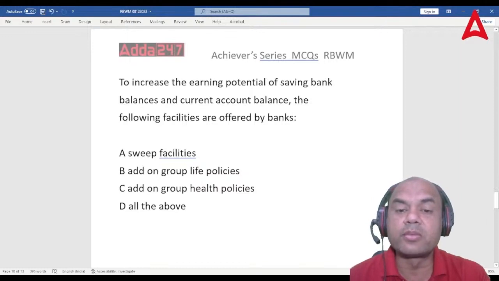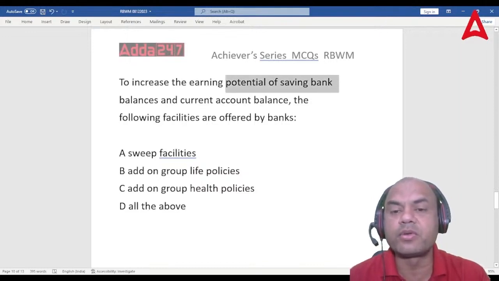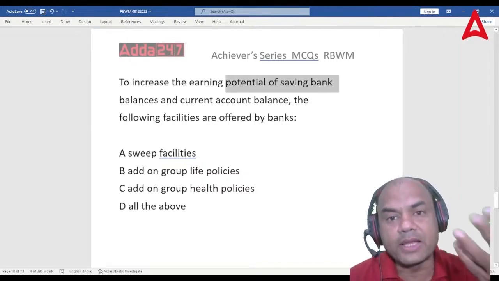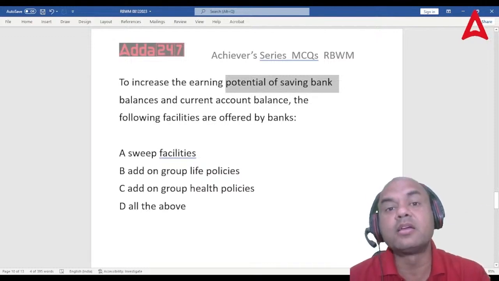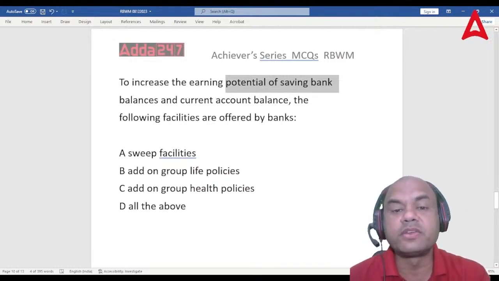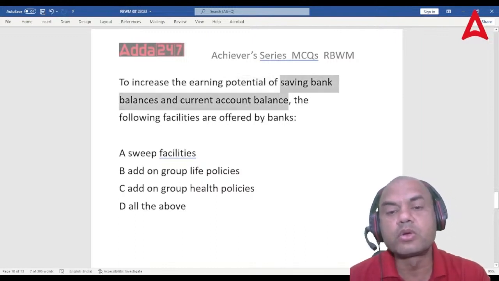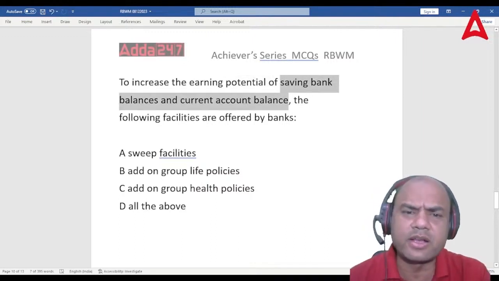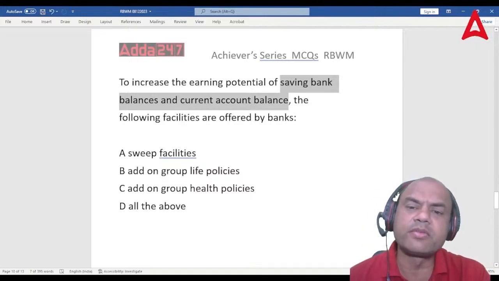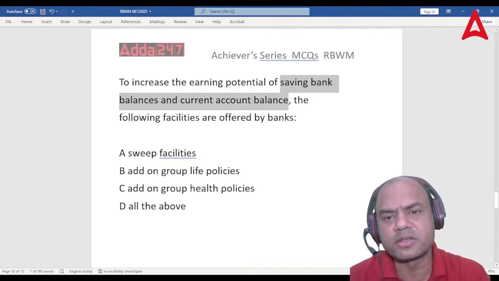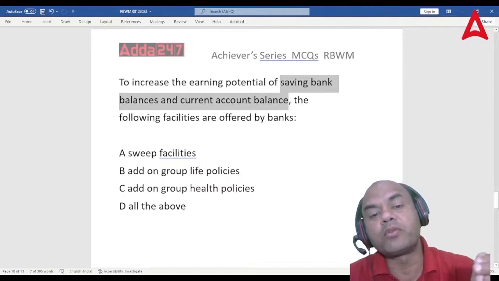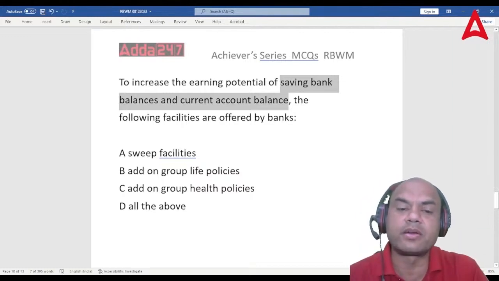To increase the earning potential of savings bank account means what? If I have more balances in my savings bank, then I'll earn more. Why? Because savings bank is a low cost deposit, saving and current, both. Low cost deposit. Why? Because we don't give any interest on current. On saving, we give hardly 3.5 to 4%. Right? So that's why we have to earn a lot on the savings bank account.